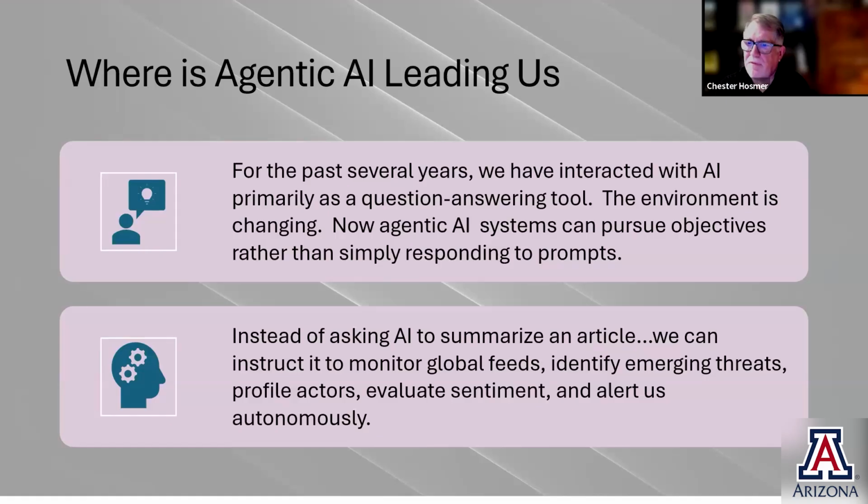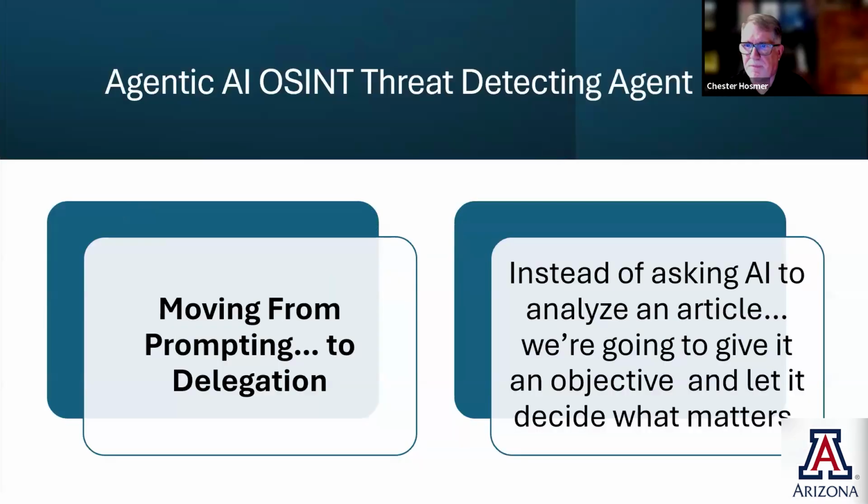So based on that, instead of asking AI to summarize an article, we can instruct it to monitor global feeds, identify emerging threats, profile actors, evaluate sentiment, and alert us autonomously. So I think you can kind of see the shift, right? We want AI to basically go out and gather information for us and then provide us with information that gives us what that threat level is, and what we should do with it. So as we look at these different articles, we want to be able to make that assessment of them.